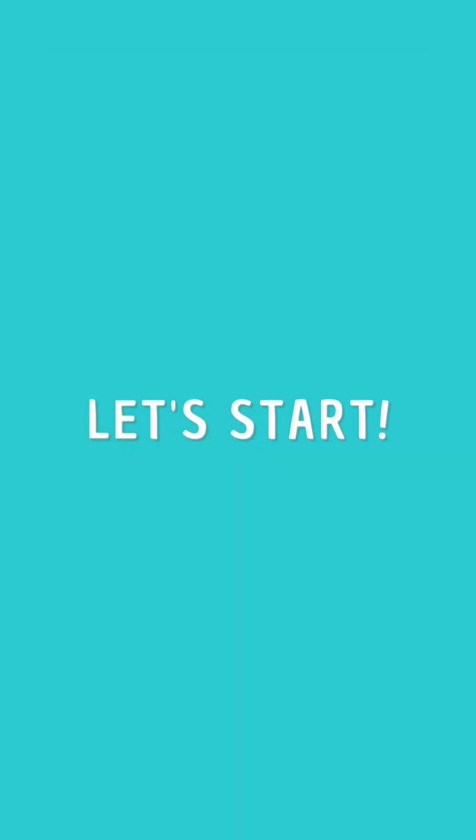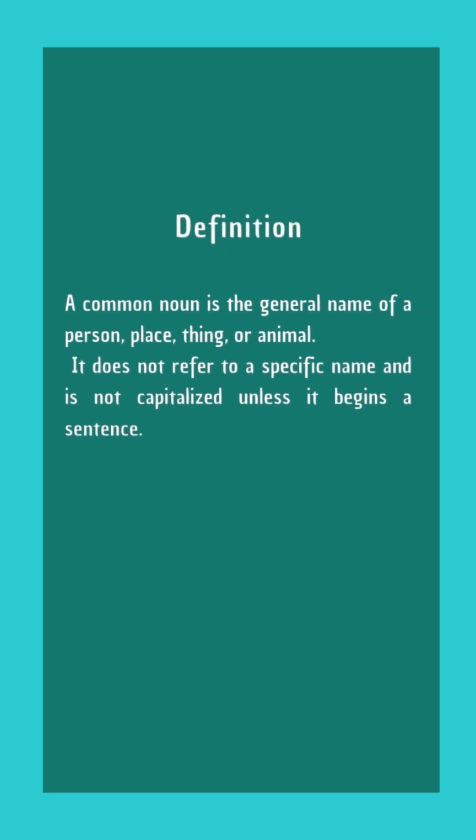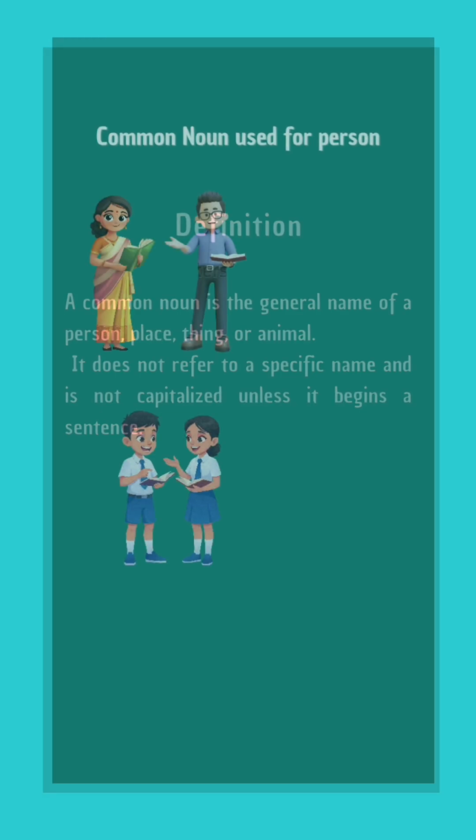So let's start. The first thing that comes in our mind is what is common noun? Common nouns are general names of people, place, things, or animals like doctor, girl, mountain, school, book, dog, bird, etc. So to define common noun, we can say a common noun is the general name of a person, place, thing, or animal. It does not refer to a specific name and is not capitalized unless it begins a sentence.